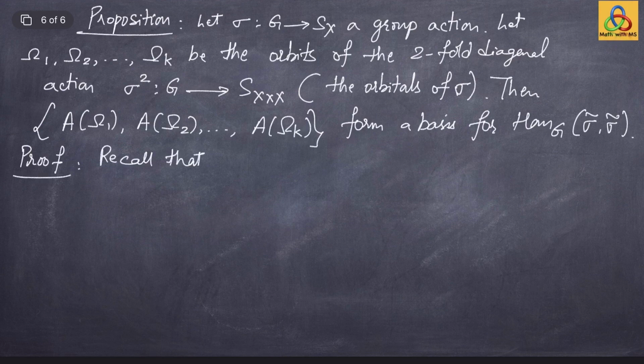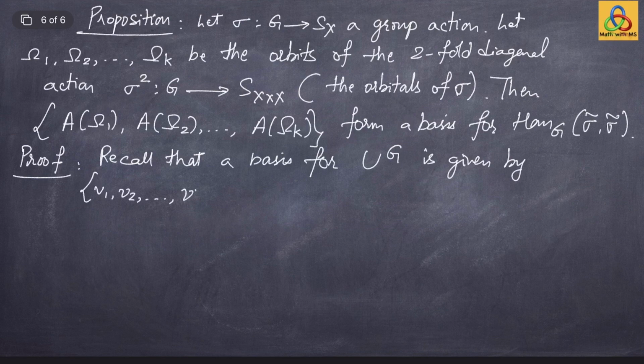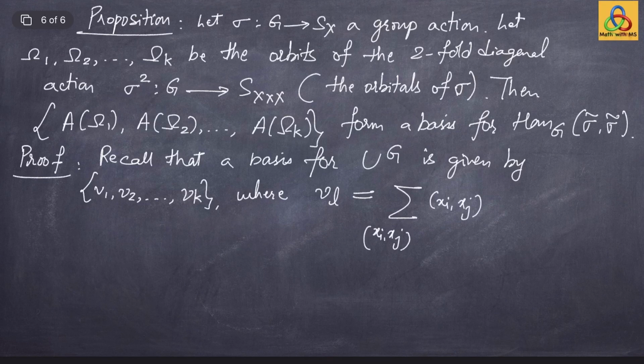Recall that a basis for the fixed point space U^G is given by these vectors v1, v2, and so on up to vk, where v_l is simply the sum of vectors in the orbit omega l, xi xj, where xi xj are the basis elements lying in the orbit omega l.